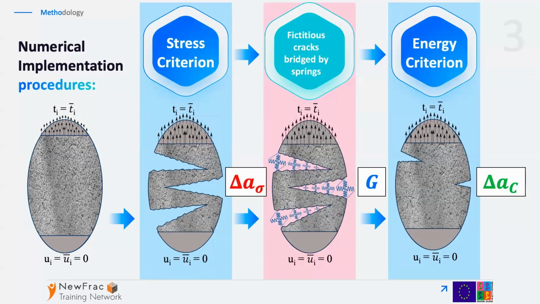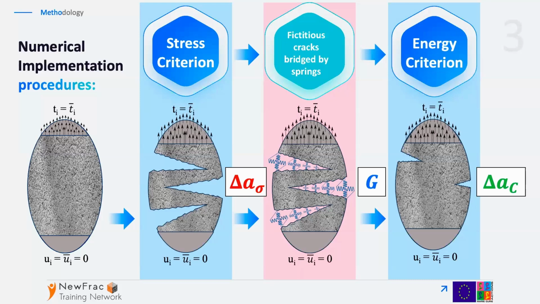We consider, for example, a solid subjected to some load, initially possibly without a crack. The stress criterion predicts some possible crack paths, delta A sigma. In the next step, we bridge these possible, fictitious cracks by a linear elastic spring distribution.